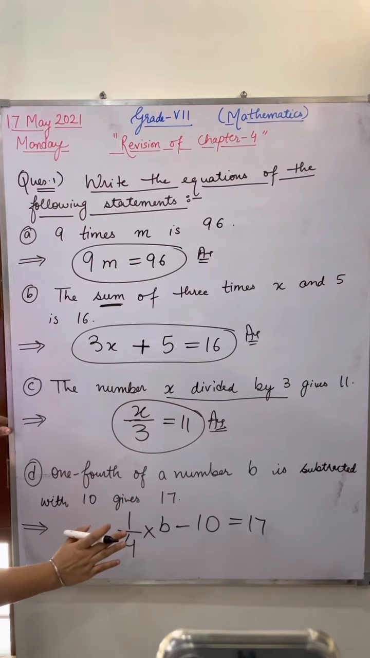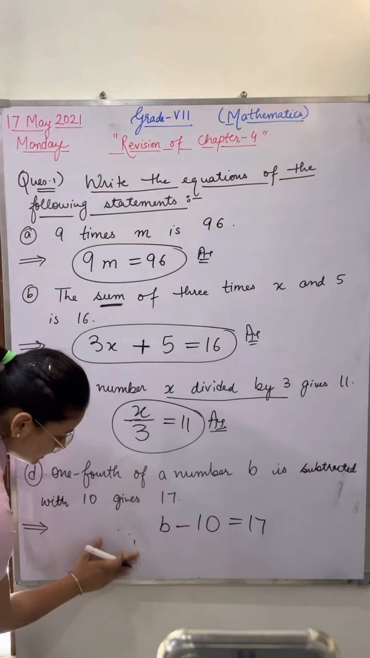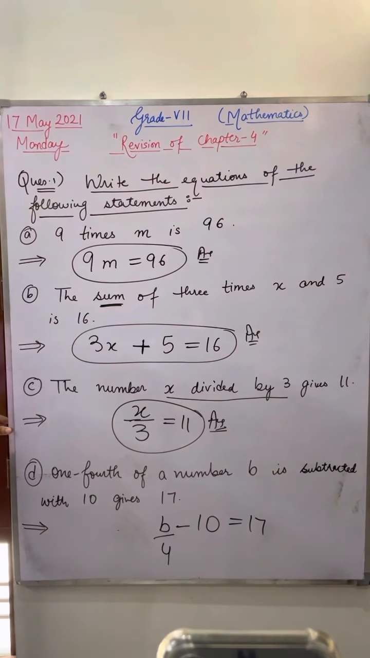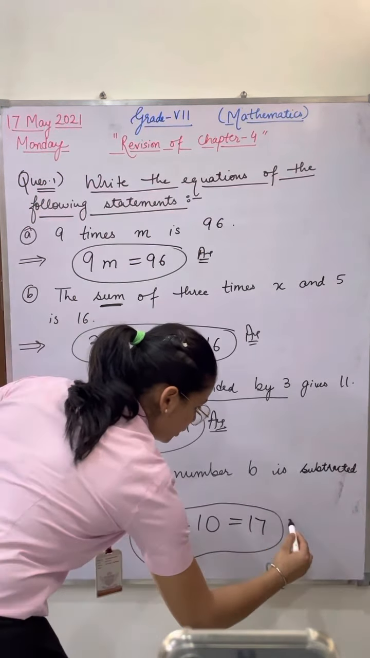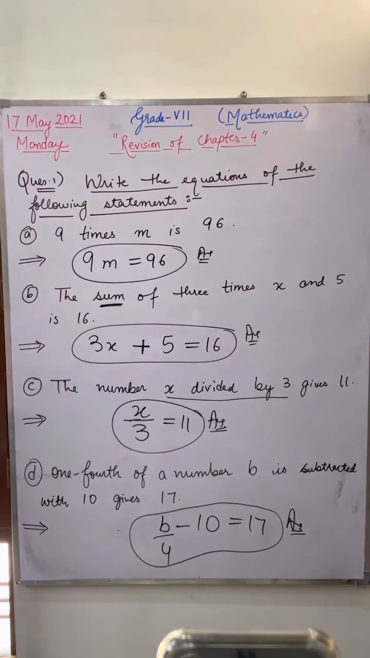Some students are writing 1/4 into b, and some are writing b upon 4. Both are absolutely correct. Okay, so this is your answer. Any doubt in this question about how you have to make equations?